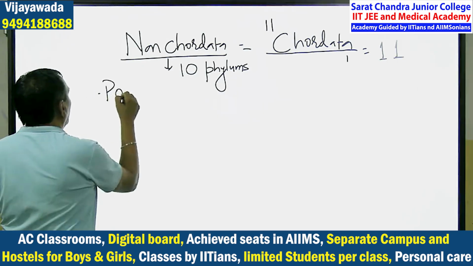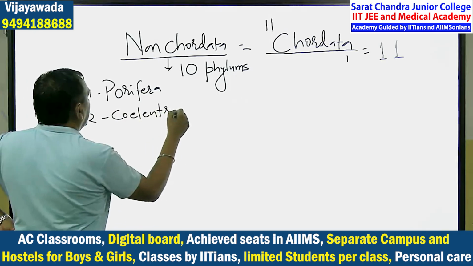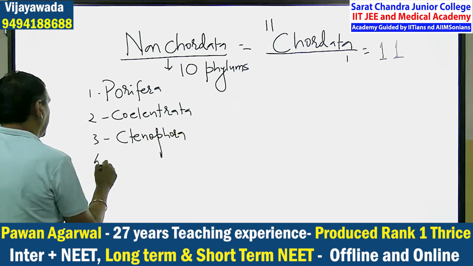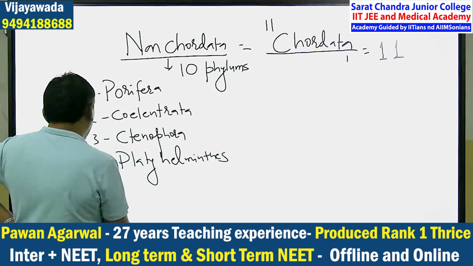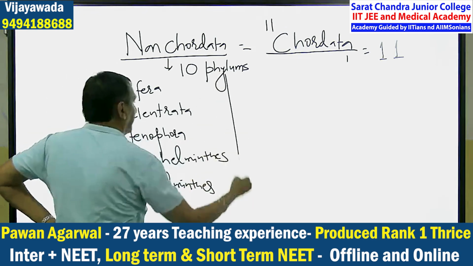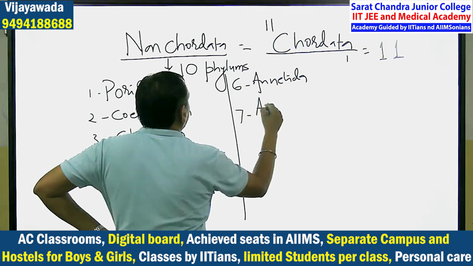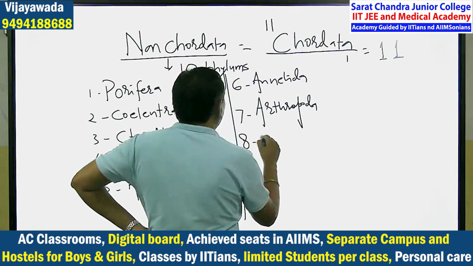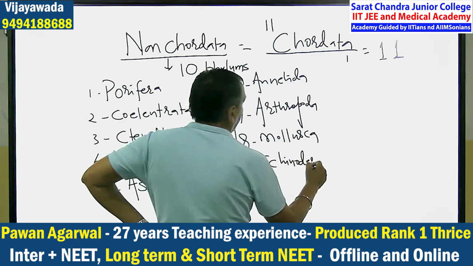Anyone, say the names of the phyla we have discussed today in sequence. Porifera number 1, Coelenterata number 2, Ctenophora number 3, Platyhelminthes number 4, Aschelminthes number 5. 6 is Annelida. 7th is Arthropoda. 8th is Mollusca. 9th is Echinodermata.